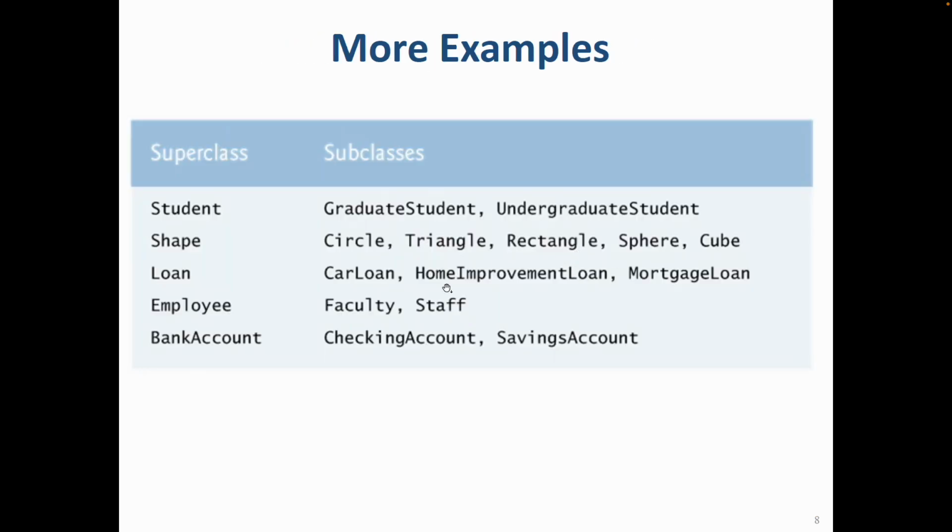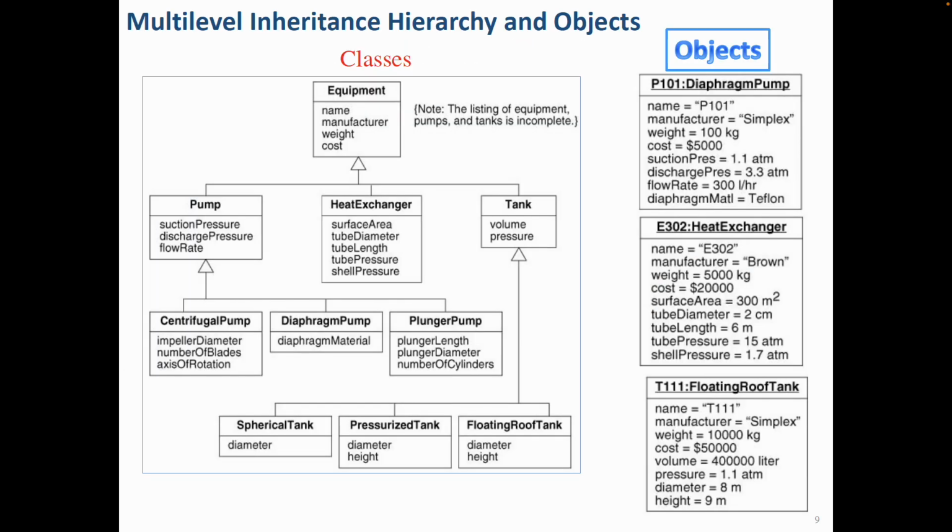This can be in many different examples, like student, I can say graduate student, undergraduate student. I can create a shape class and then say circle, triangle, rectangle classes. Employee class, and then faculty is an employee, staff is also an employee. Or I can have a bank account and then a checking account and a saving account. So actually this is something that we also see in real life. Many items are very similar. They share many common points. We would like to use this feature in our programming.